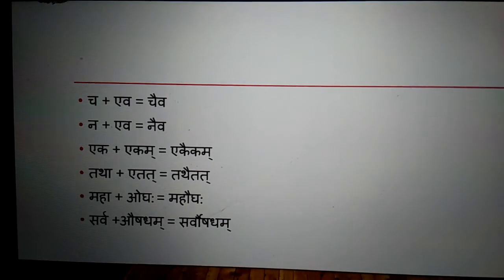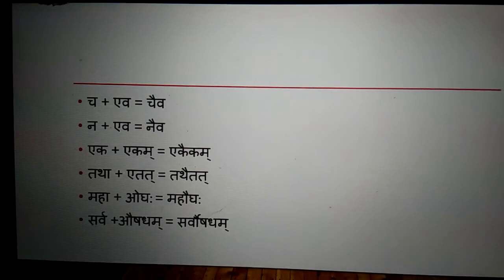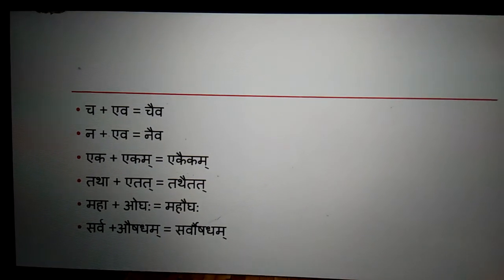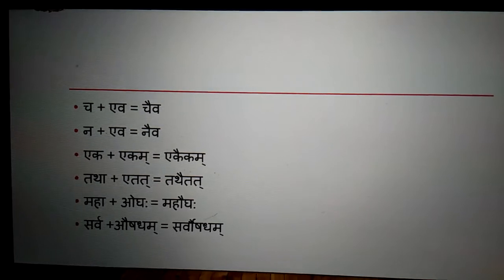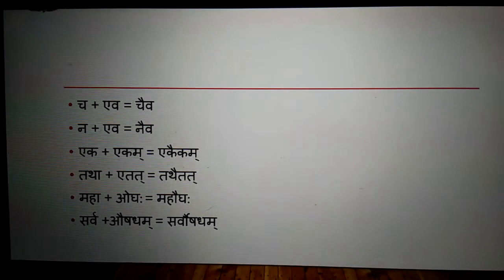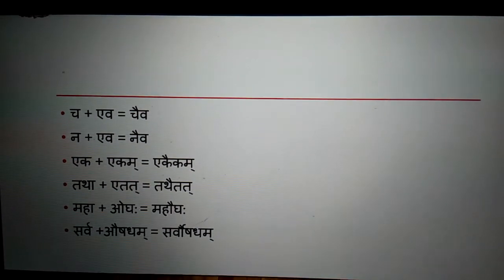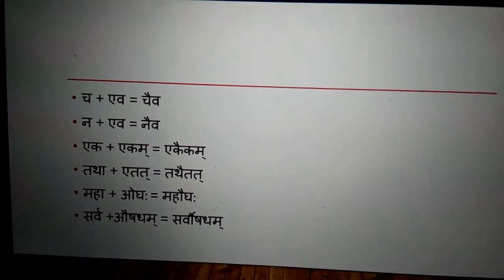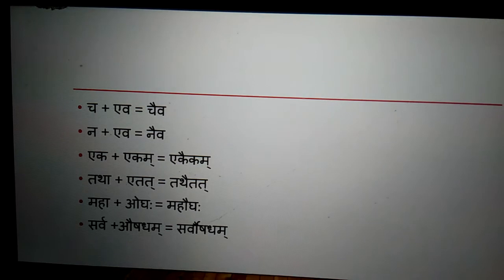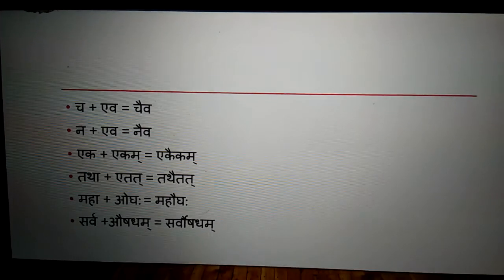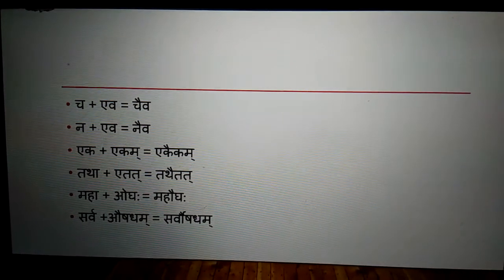The last vowel of eka is a. The first vowel of the next word, that is ekam, is a. A plus a, they make together I, and the result will be as ekam.